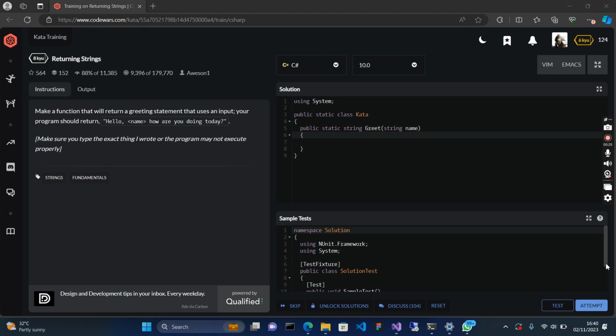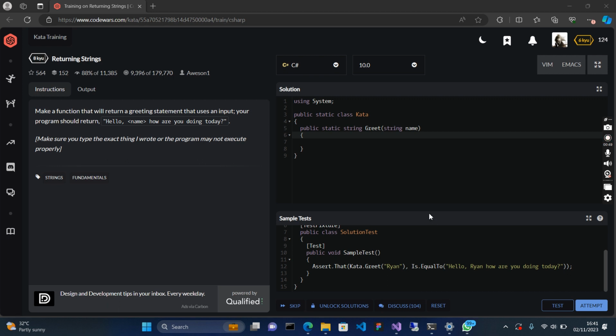We are to make a function that will return a greeting statement that uses an input. There's an input like your name, and your program should return hello and then the name you inputted. How are you doing today? So if you input Ryan, it should return "Hello Ryan, how are you doing today?" If it is John, it will be "Hello John, how are you doing today?" It is very simple and very straightforward.